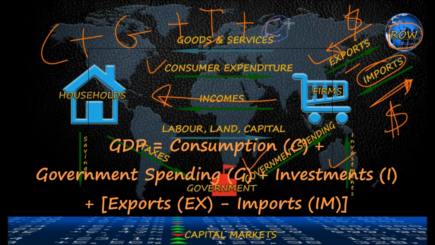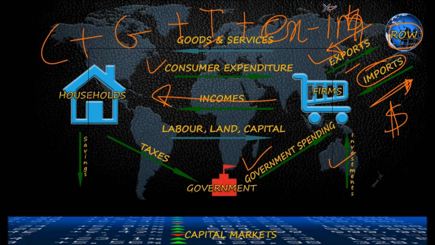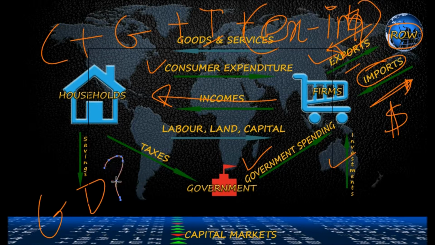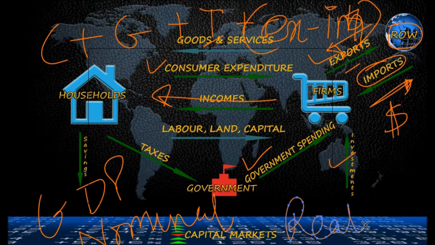This aggregate expenditure is what we know as the gross domestic product and is a measure of the aggregate economic activity for that year. If the goods and services are measured in current year's prices, then it's called the nominal gross domestic product. But if they are adjusted for inflation, then it's called the real GDP, because goods and services are valued at a base year's price. We will discuss real versus nominal gross domestic product later in the inflation chapter.